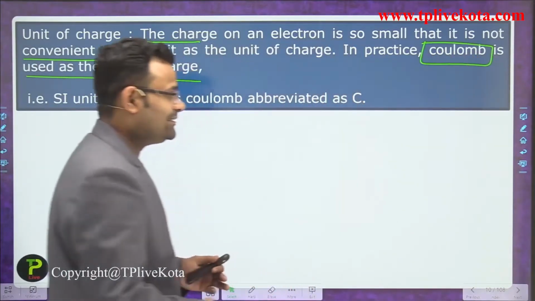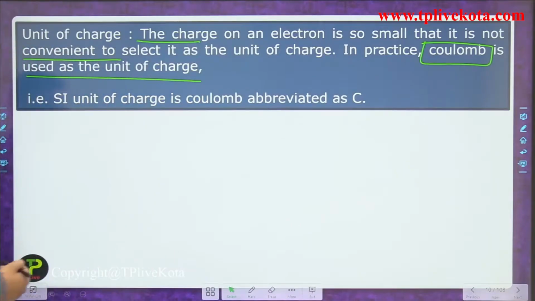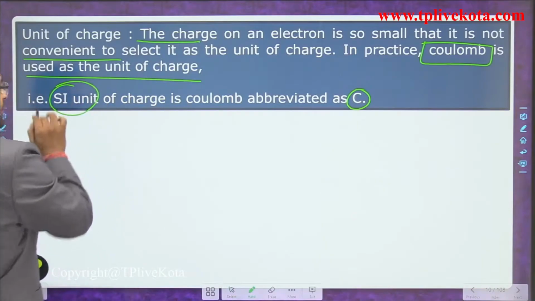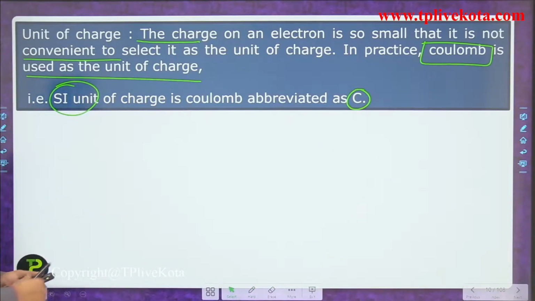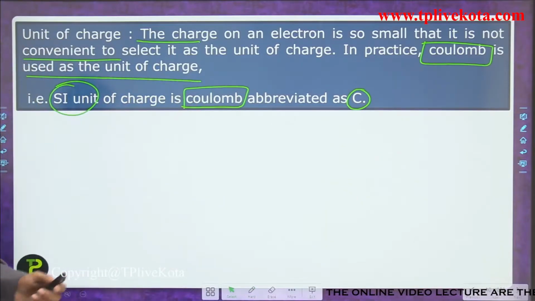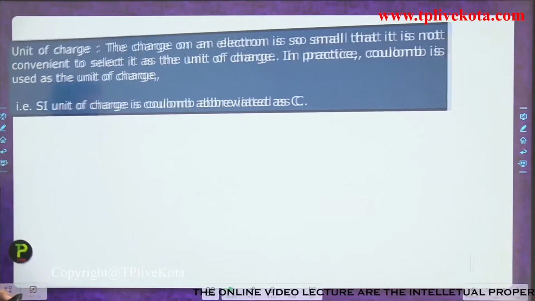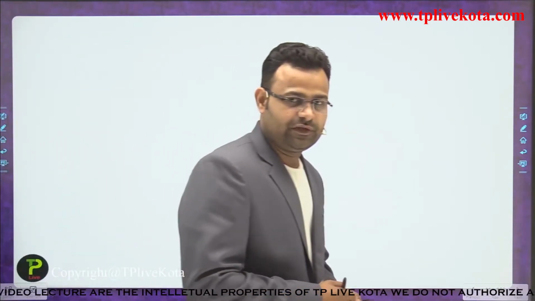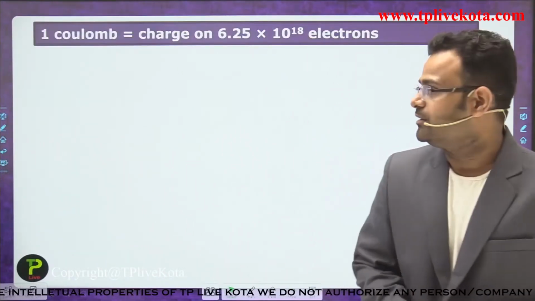Okay, and the symbol of the coulomb is represented by C. The SI unit of charge is the coulomb, and its symbol is C. That is the unit of charge. What is the unit of charge? The coulomb is the unit of charge.